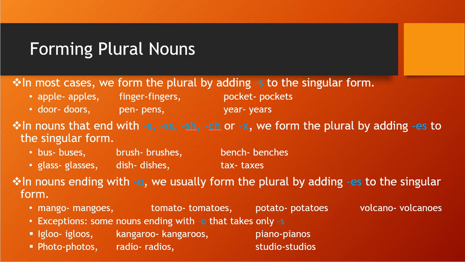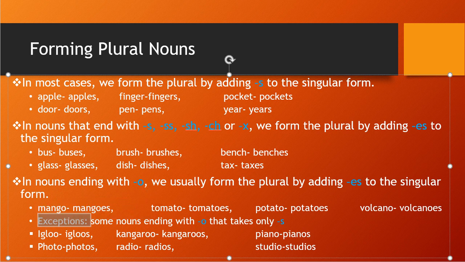Like see the example of mango, mangoes; tomato, tomatoes. Potato is singular, then plural is potatoes. Volcano becomes volcanoes, right? So you see here I have added es in every word.